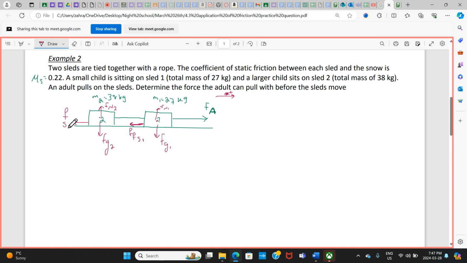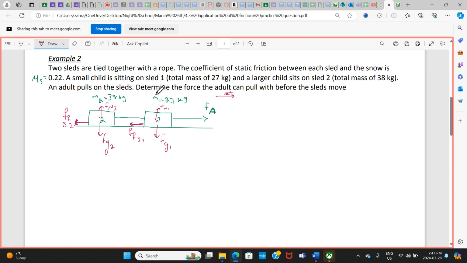Fs2, force of friction 2. And again, we want to just overcome the maximum static friction. To do that, I need to apply a very high force. After I get it started, of course, I need to apply less force to keep it moving. Okay, that's the idea.